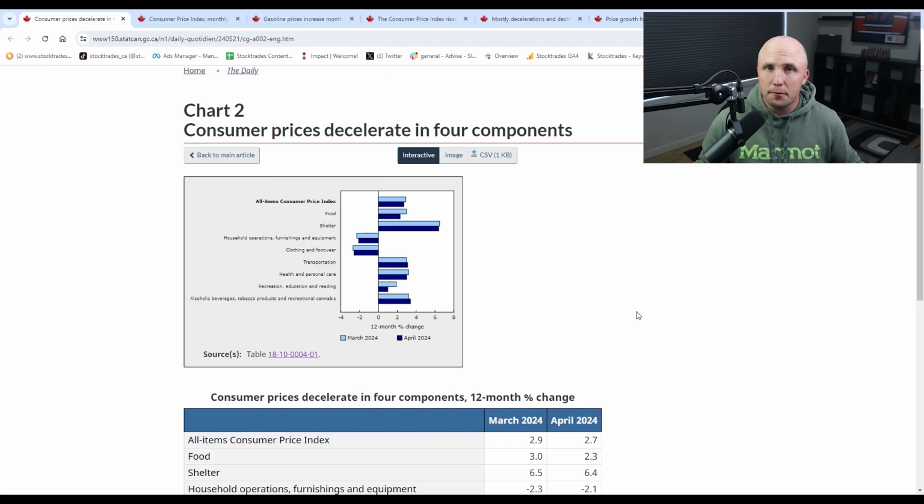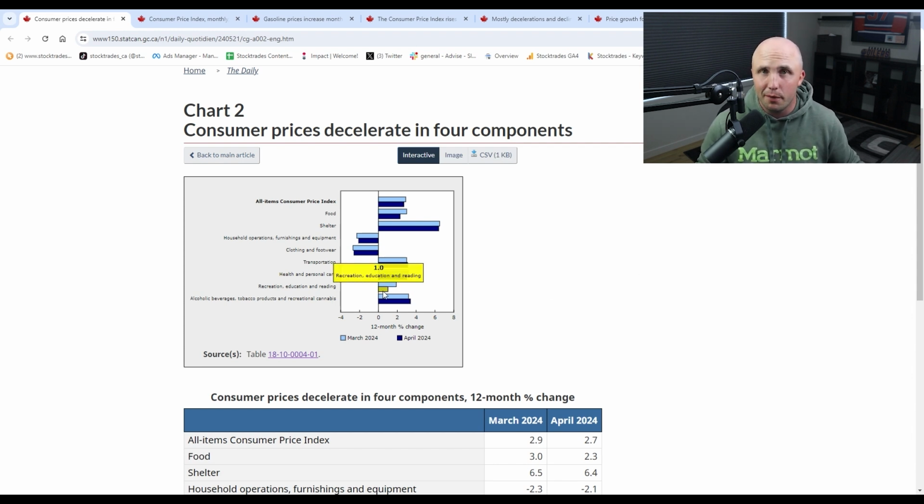As soon as we have rising fuel costs, we have higher transportation costs, which ultimately increases the costs it takes to get goods to the store, whether that be furnishings, whether that be electronics, whether that be food. As soon as gasoline goes up, transportation costs rise, which ultimately impacts pretty much the entire economy. We see health and personal care around 3%. We see recreation, education, and reading is 1% growth.